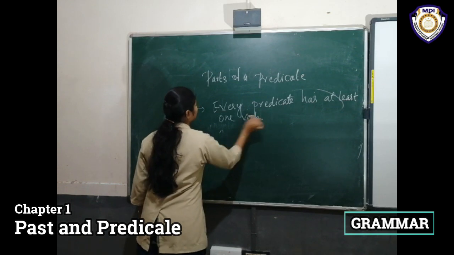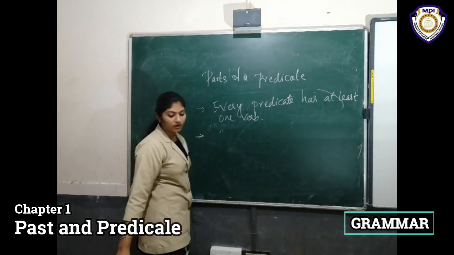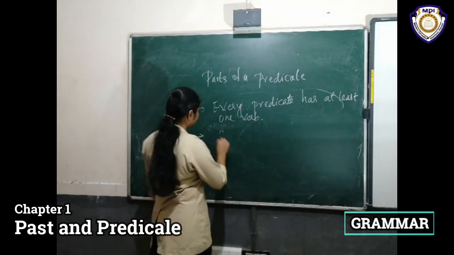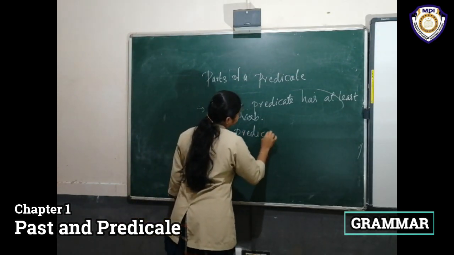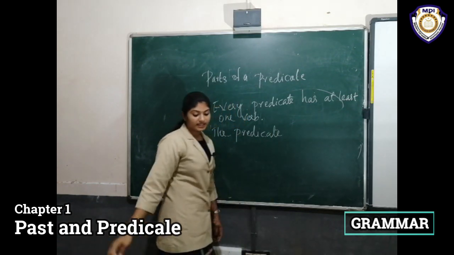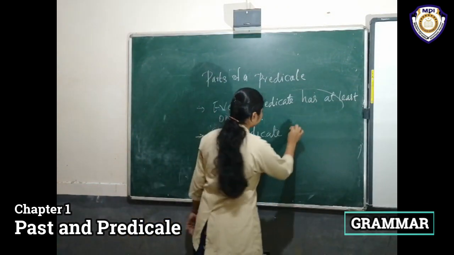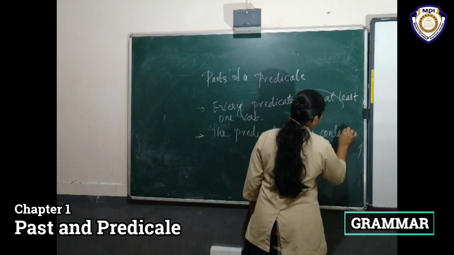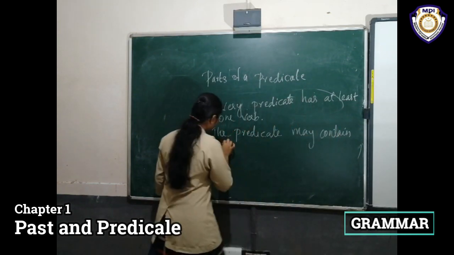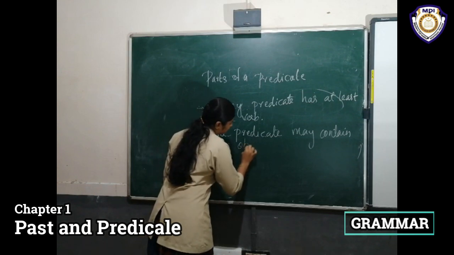And the second point, what is the second point? The predicate may contain an object.